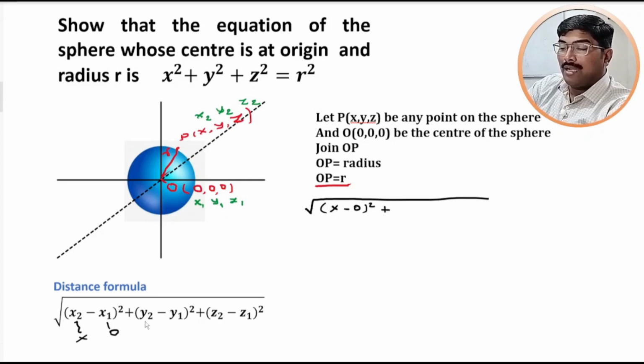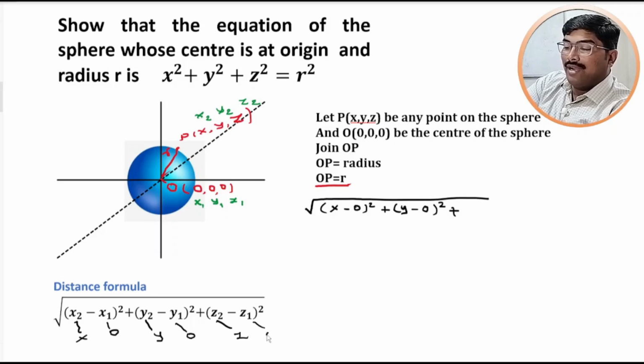Now in the second bracket you have to substitute the value for y2 as y and y1 as 0, then you will get y minus 0 whole square, that is y2 minus y1 whole square, plus at last you have to substitute the value for z2 as z and z1 as 0, so that you will get z minus 0 whole square, and on the right hand side write down r as it is.